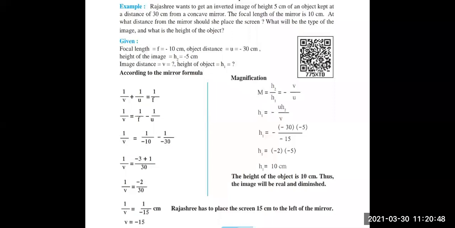Now Rajashri wants to get an inverted image of height 5 centimeter of an object. So 5 will be the height of the image. As the image is of the concave mirror, the height will be negative.